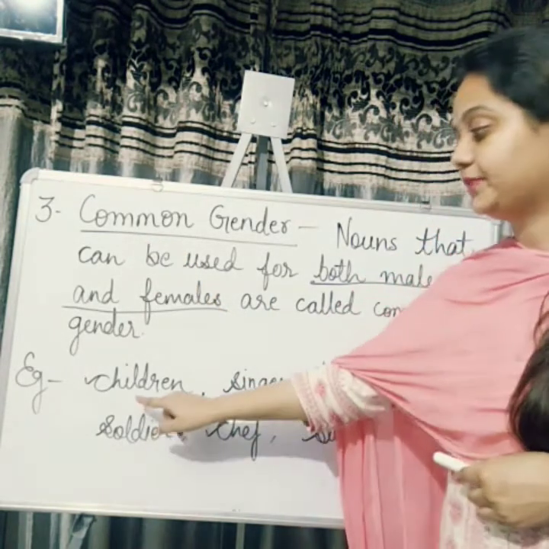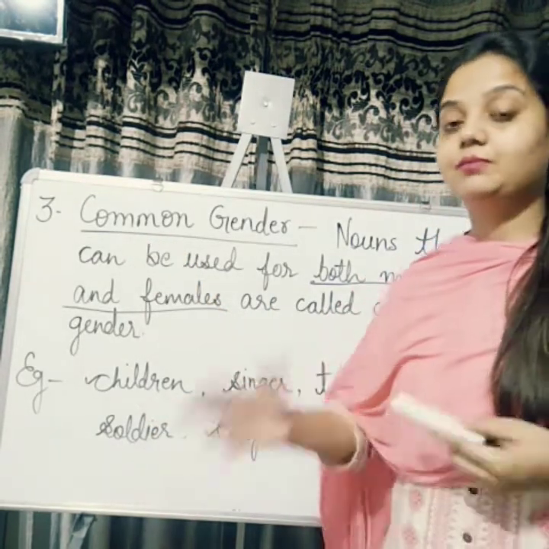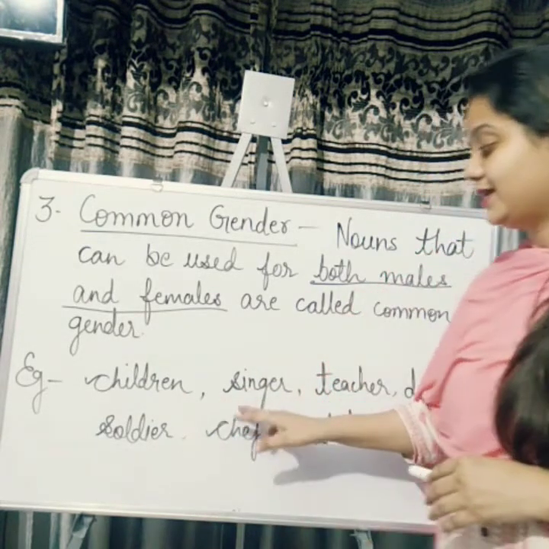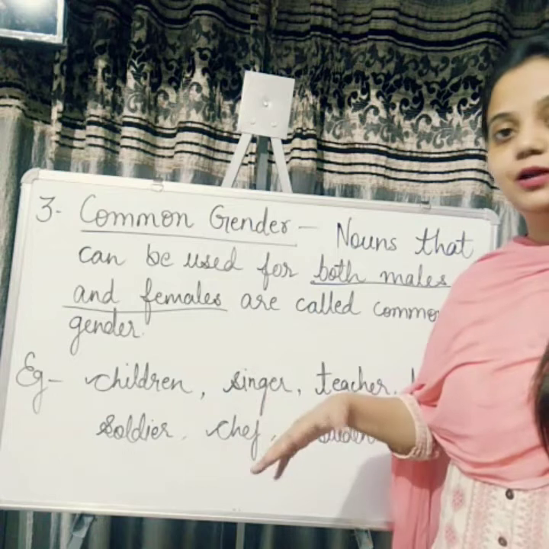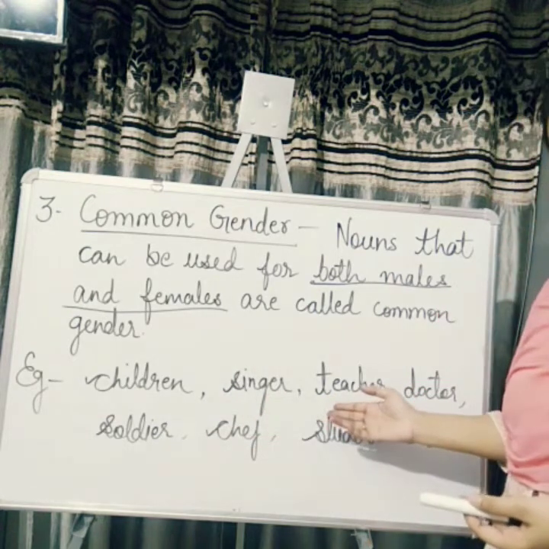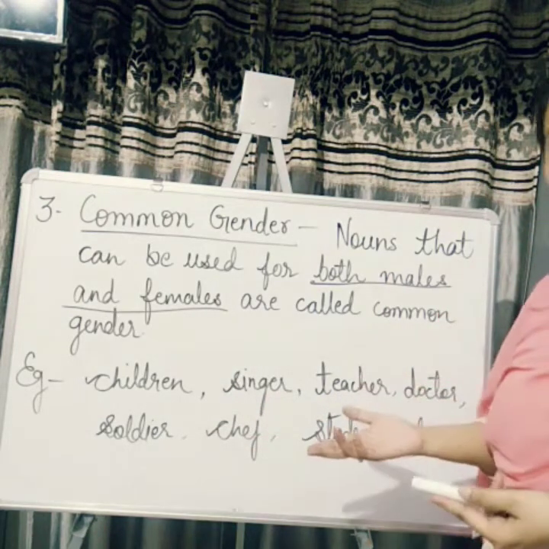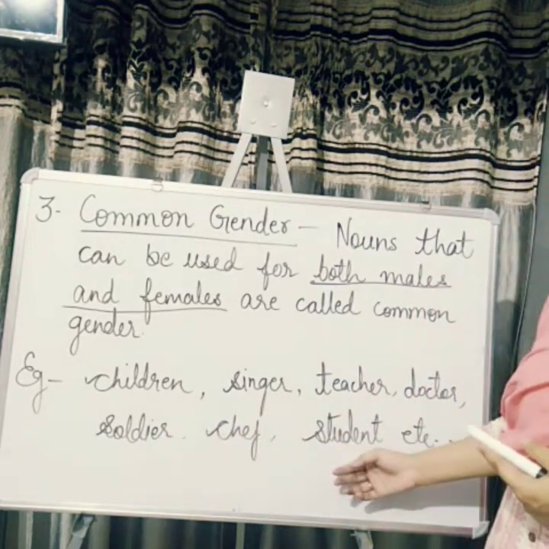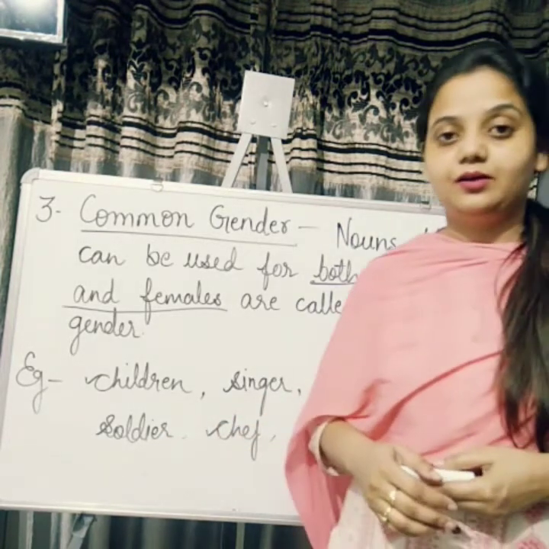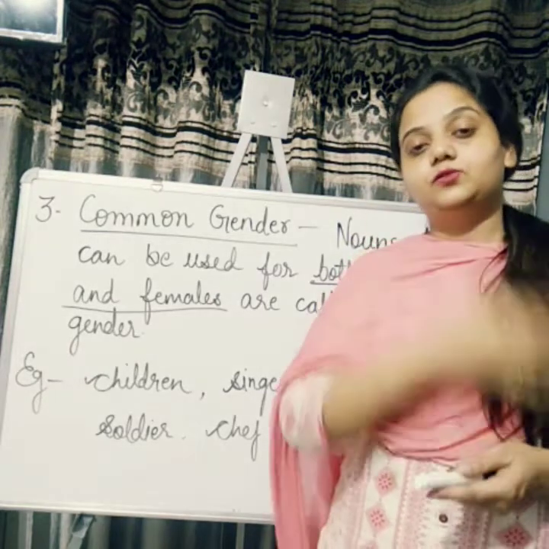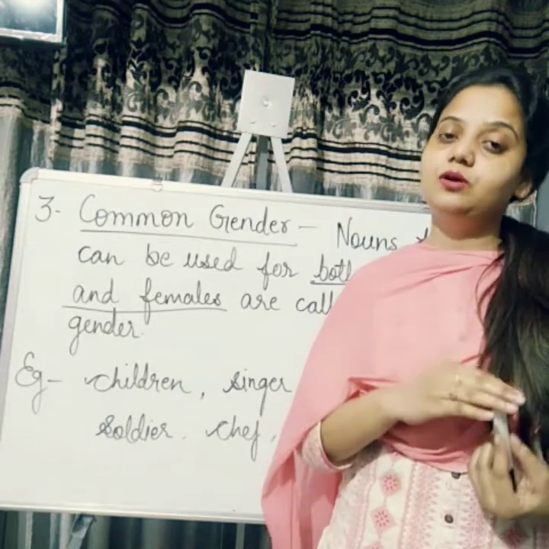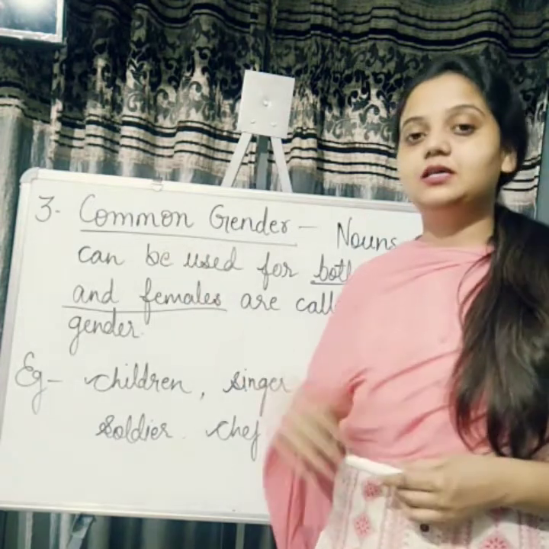For example, children can be both, right? Male also, female also. Singer, male also, female also. Teacher can be male and female too. Doctor, soldier, chef, student, etc. Means those nouns which refer to male as well as to female also come under common gender.